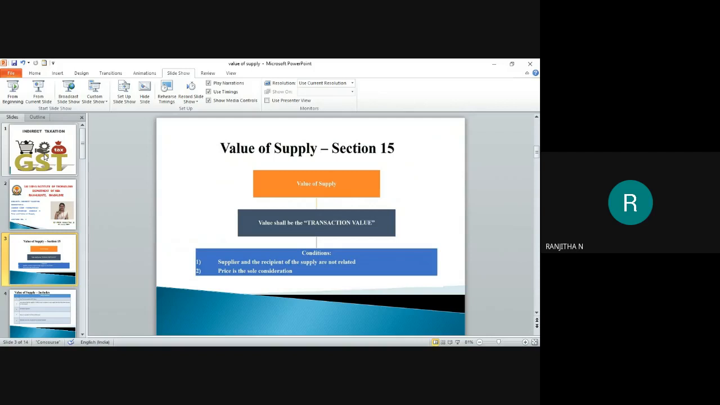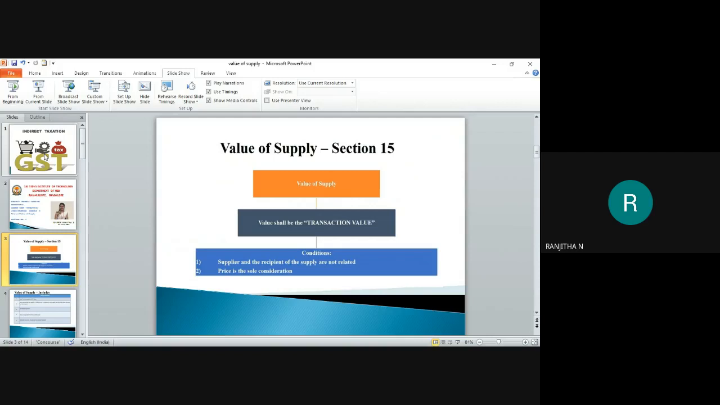Next, the value shall be a transactional value. What is this transactional value? Transactional value means the actual value which is paid or payable when transactions are made. Here, the transaction value is considered as the value of supply. And the value of supply can be considered only when the below conditions have been satisfied.